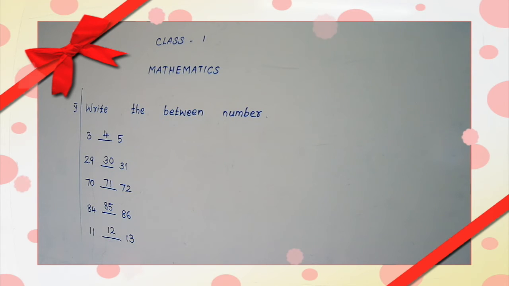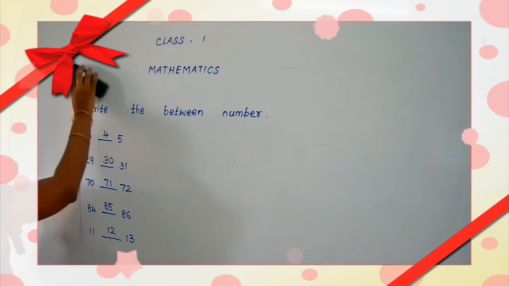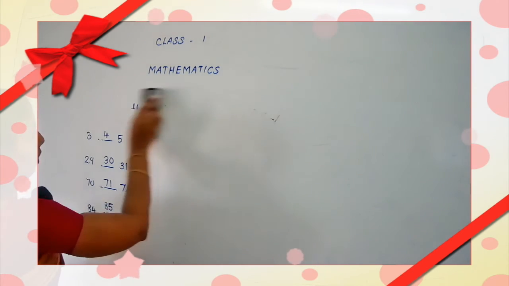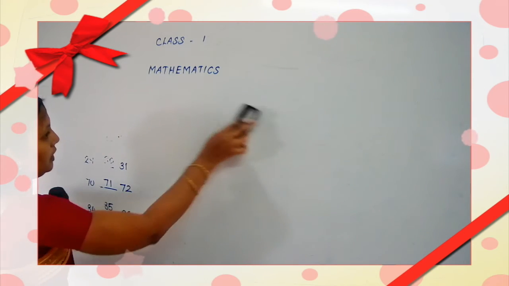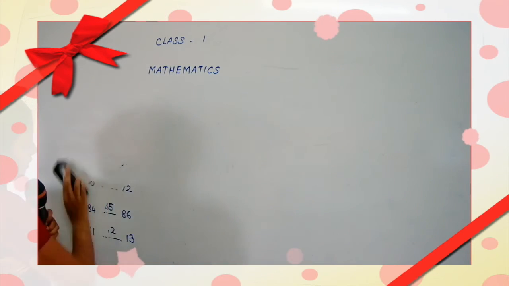Now we will start it. 31. See the first one? Is that so, children? 31. What comes after 31? Say louder. 32.